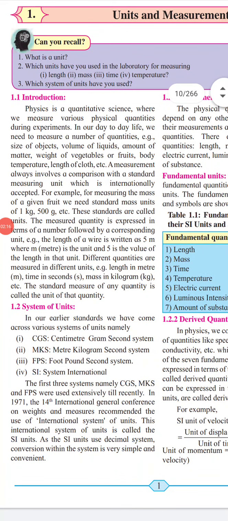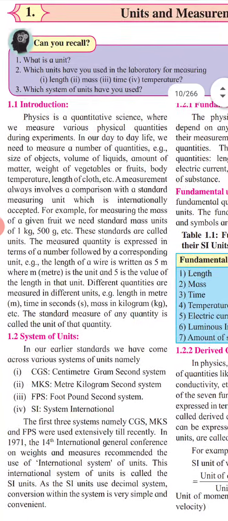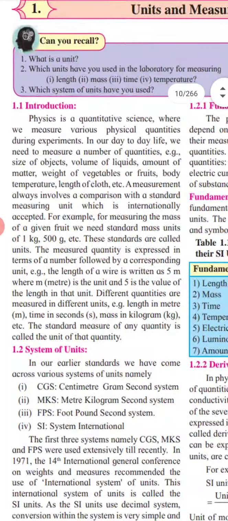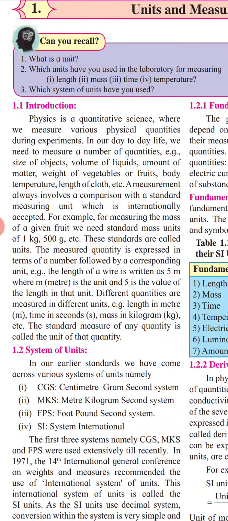Physics is a quantitative science where we measure various physical quantities during experiments. In our day-to-day life, we need to measure a number of quantities, for example, size of objects, volume of liquids, amount of matter, weight of vegetables or fruits, body temperature, length of clothes, etc. A measurement always involves a comparison with a standard measuring unit which is internationally accepted.